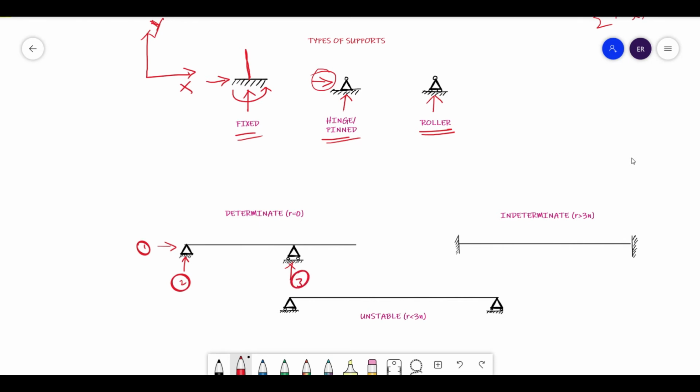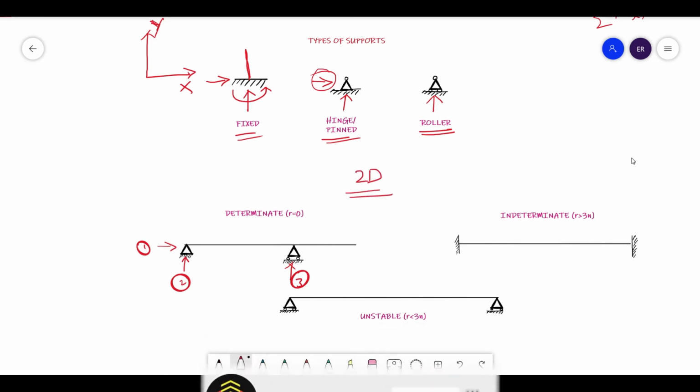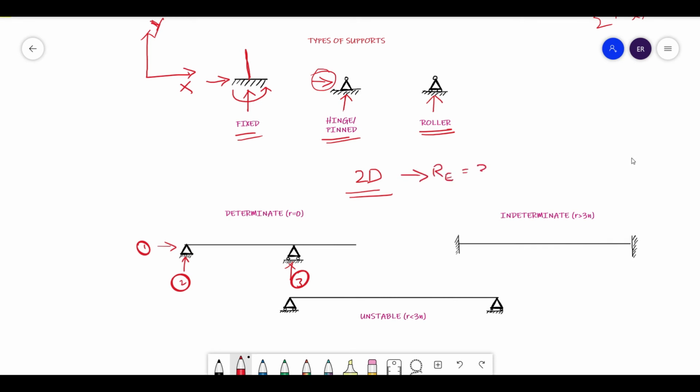And what is the number of equilibrium equations you need to use? I am discussing only 2D. So in the 2D case, the number of equilibrium equations, Re, will be 3. Right. So what is the number of unknowns? 3. So in this case, you will have 3 equilibrium equations and 3 unknowns. If you have 3 equilibrium equations and 3 unknowns, we can definitely find all the reactions with that help.